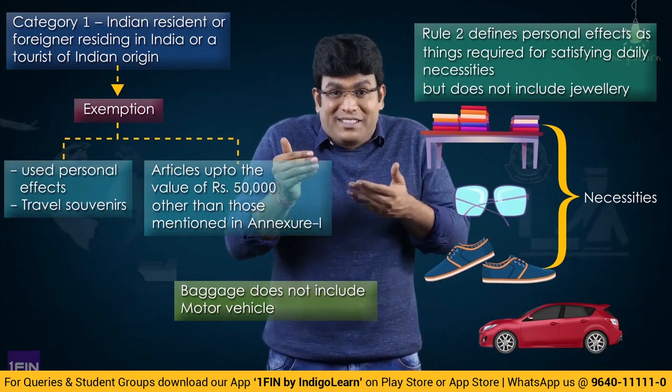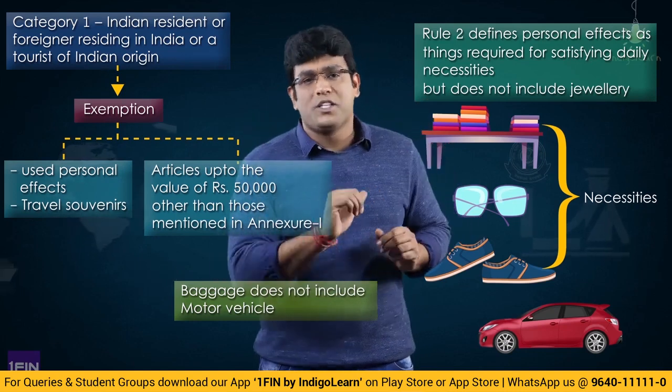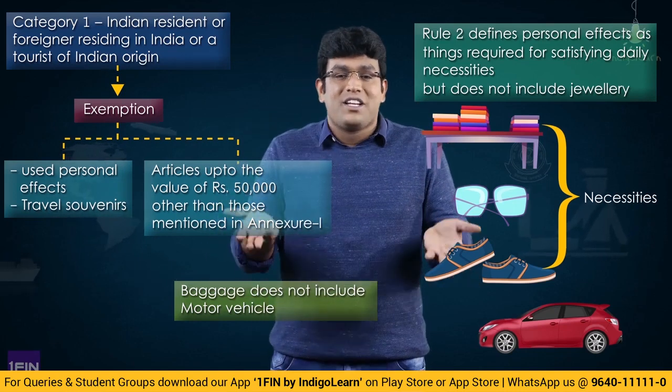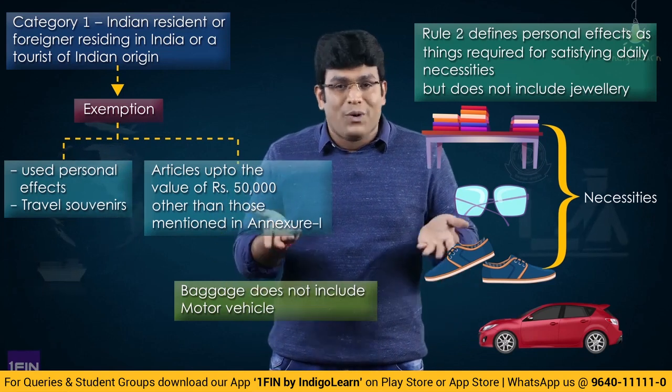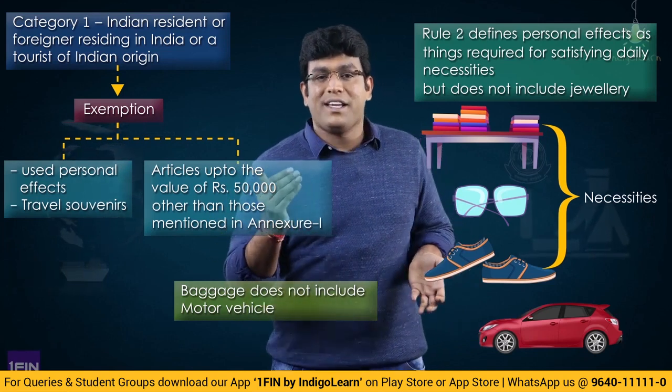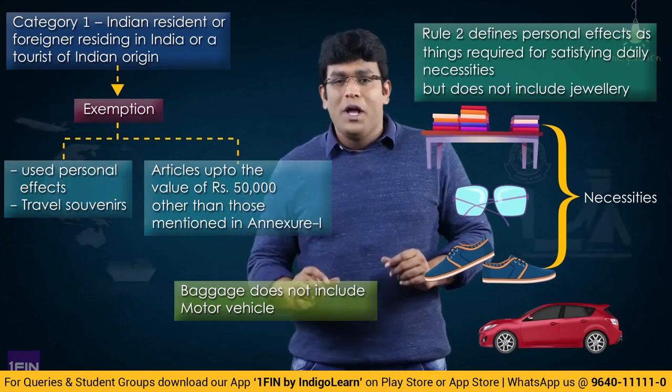So whether a particular article is a necessity or luxury is purely judgmental. But strictly speaking, necessity articles are what? Food, clothing, shelter. That is the basic understanding we always have.